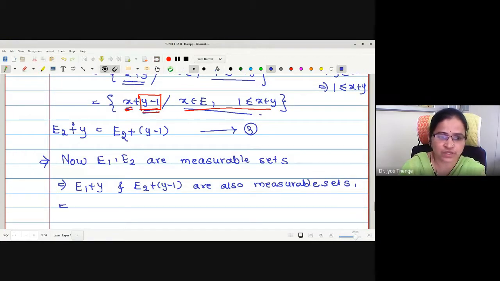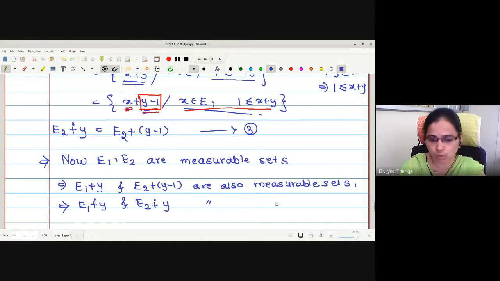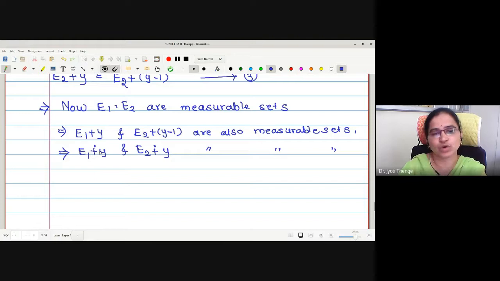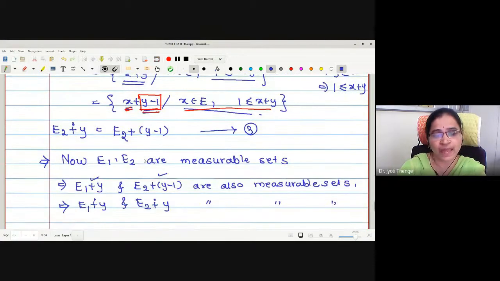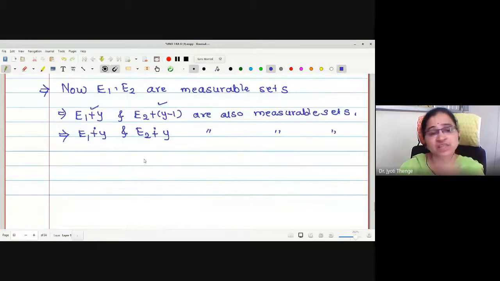Okay. Therefore, if these two are measurable, can I say E1 sum modulo 1 with Y and E2 sum modulo 1 with Y are also measurable. These are the right hand sides of statements 2 and 3. If the right hand sides are measurable, no doubt the left hand sides are also measurable. Okay. Now let us go for finding the measure values of every set.